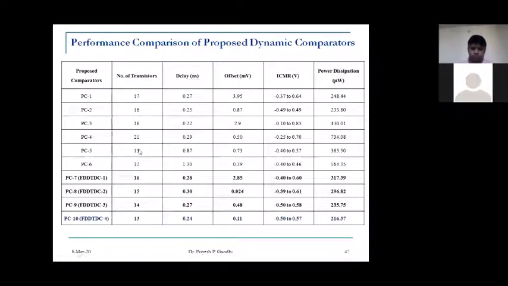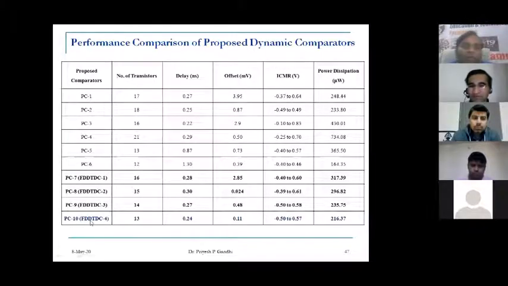If we go by the number of transistors, PC10, the FDD TDC, that means the fully differential double tail dynamic comparator, has only 13 transistors, a delay of 0.24 nanosecond, the least offset voltage of 0.11, an input common mode range of 0.50 to 0.57, and a power dissipation of 216.37 microwatts. So this is our ultimate comparator. Actually, all are proposed, but this is the final design that has come out from all this iteration, analysis and simulation.